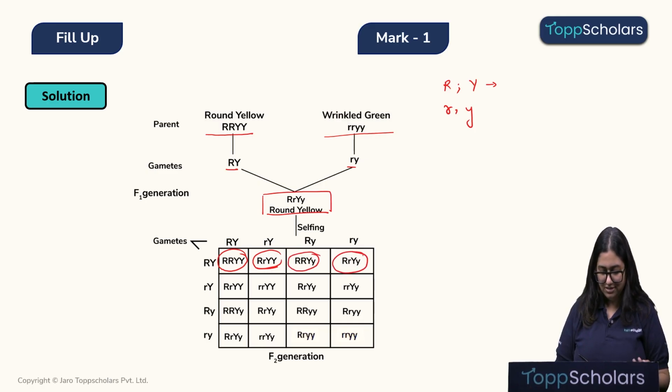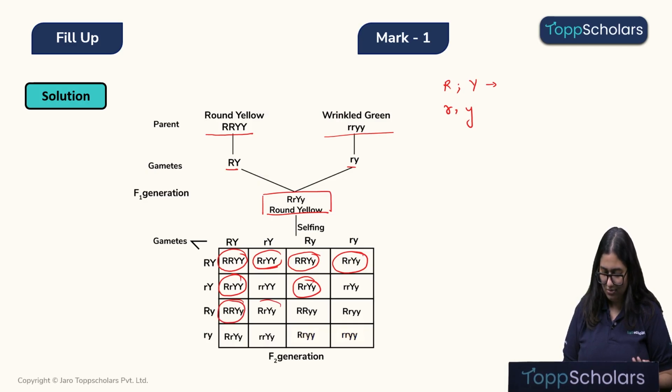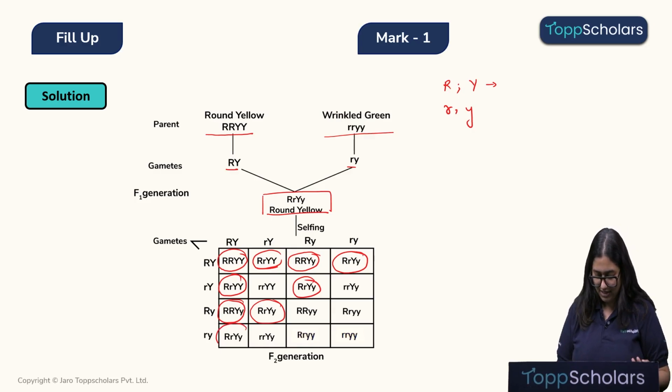Similarly, round and a yellow seed. Similarly, round and a yellow seed. Round and a yellow seed. Round and a yellow seed, and round and a yellow seed. So 1, 2, 3, 4, 5, 6, 7, 8, and this will also give rise to a round and yellow seed. That means we will have 9 offsprings who will give rise to round and yellow seeded plants.